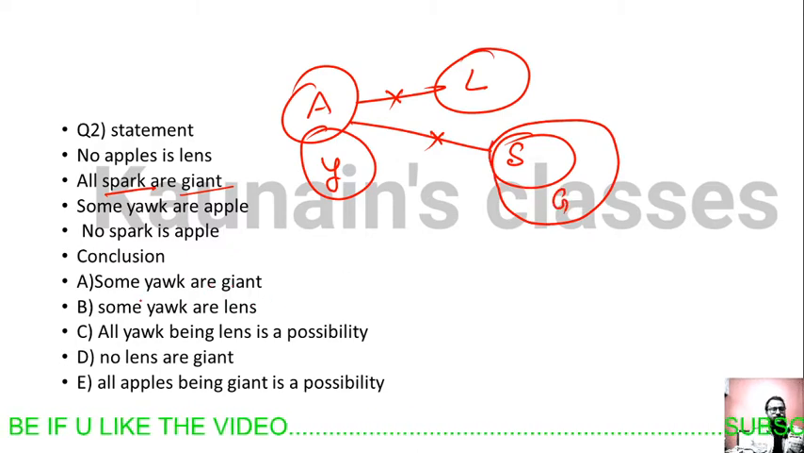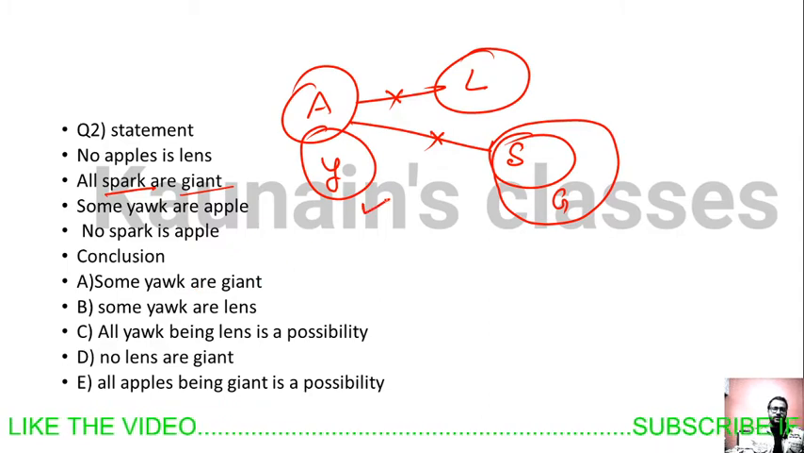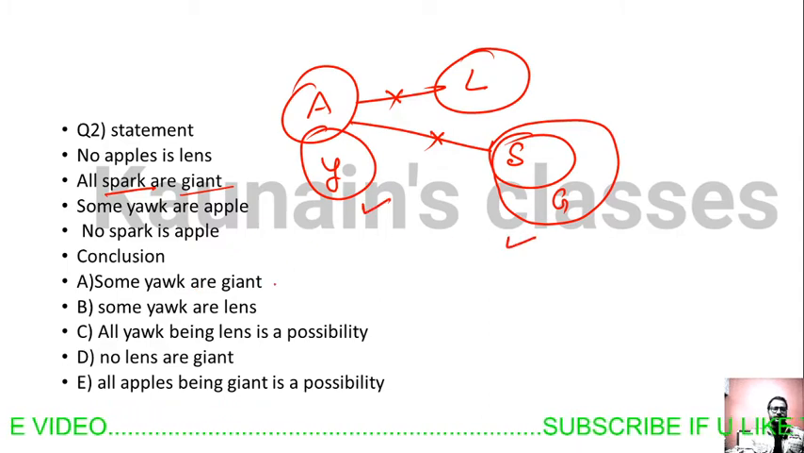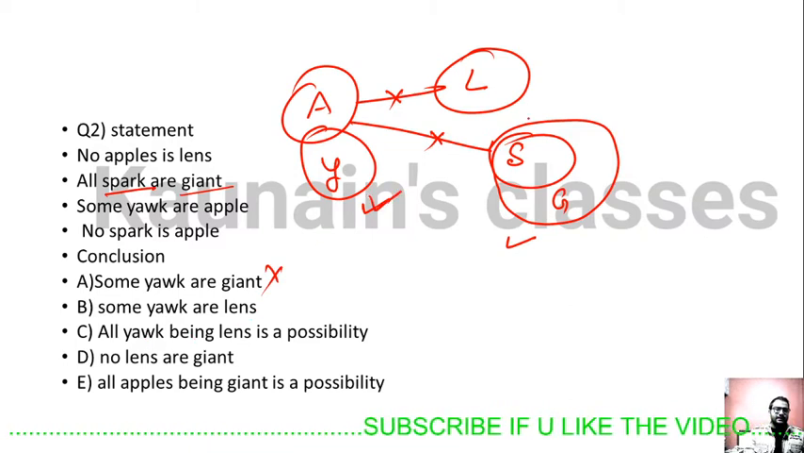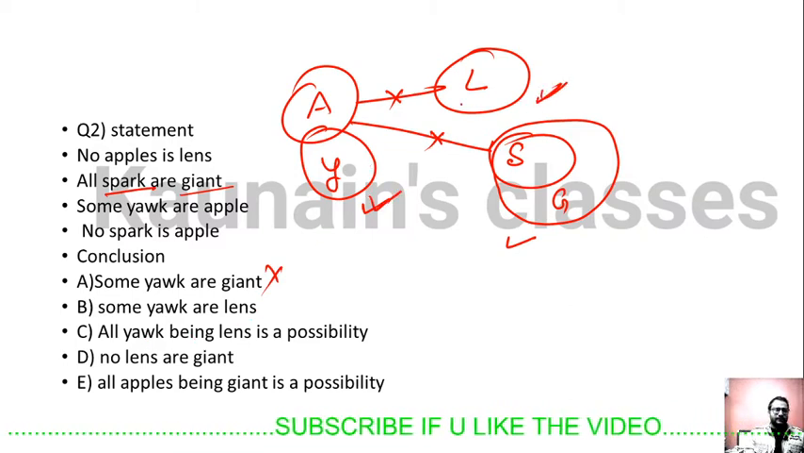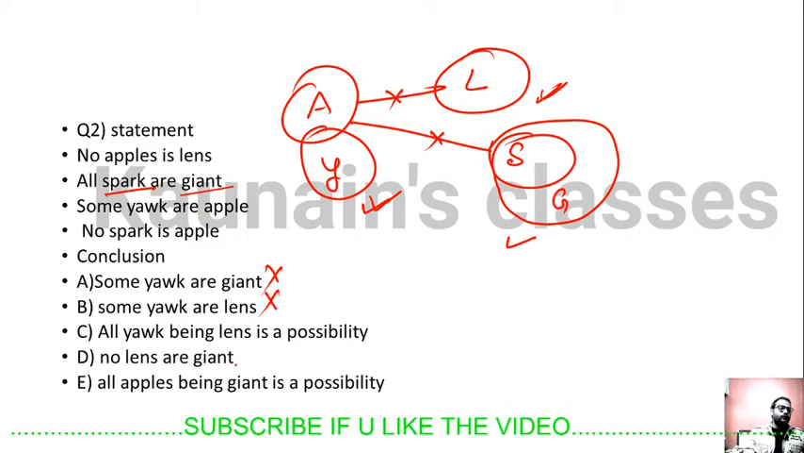Conclusion number one: some yolk are giants. Yolk is here, giant is here, both are independent circles. This statement is wrong. Some yolk is lens. Yolk is here, lens is here. These two are independent circles, so the definite conclusion will be wrong.